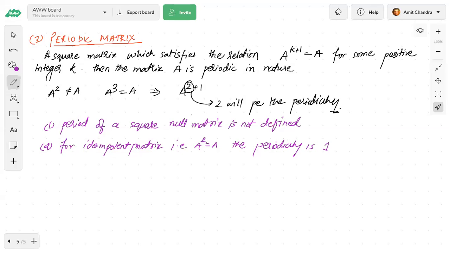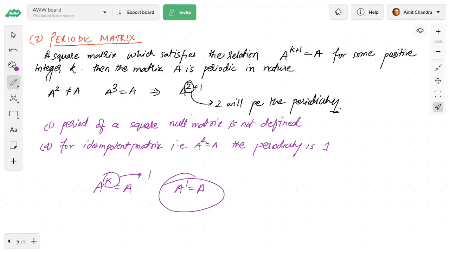Just think about it. If I write A to the power k is equal to A, and k is a positive integer, that means 1, 2, 3, 4, then every matrix will become periodic because k can be 1, and A to the power 1 is equal to A. So every matrix would become periodic in nature.